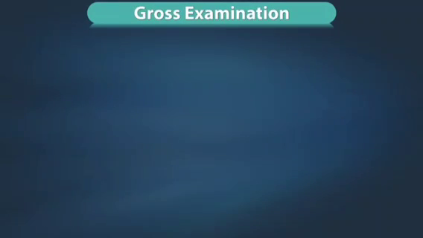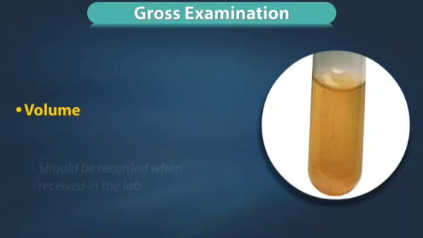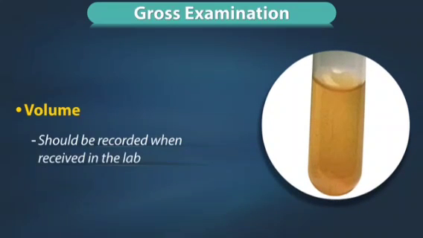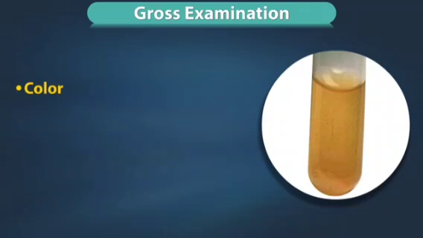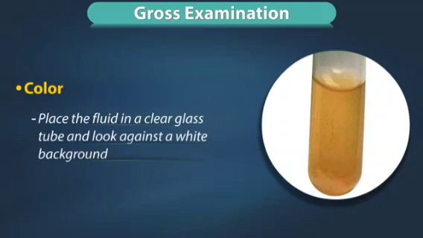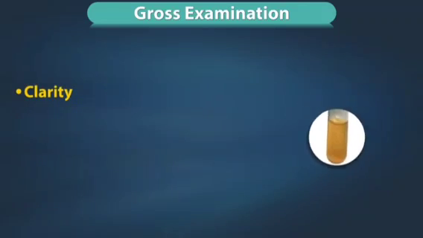Gross examination includes volume of the fluid, which should be recorded when received in the laboratory. Color of the fluid. Place the fluid in a clear glass tube and look against a white background. Note down the color of the fluid. Clarity.